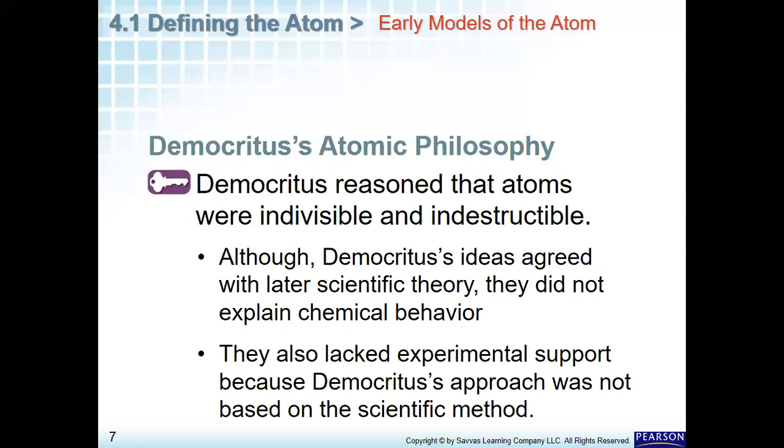Although Democritus agreed with later scientific theories, the ones that we will get with Dalton, his ideas didn't explain the chemical behavior of the atom. They also lacked experimental support or proof, because Democritus' approach was not based on scientific methods. We have to know that we cannot say theory of Democritus, but we can say atomic philosophy, or the point of view of Democritus in the definition of the atom.